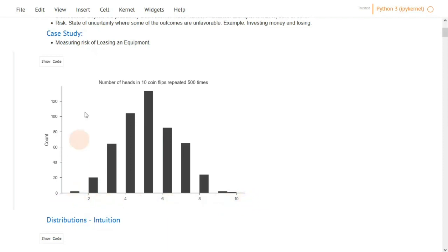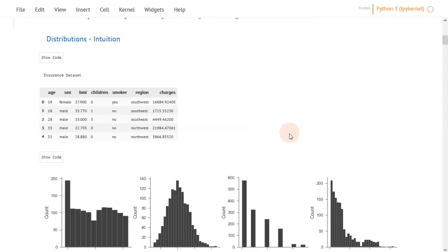We can study this behavior using a histogram, and a histogram, as we see here, depicts the possible ranges of the random variable, which is the number of heads, and their actual counts. So for example, in this experiment, 2 appeared 20 times, 5 appeared almost 150 times, 4 appeared 100 times, and so on. So we can see here that the most frequent number of heads that we can observe in this experiment is 5. So now we know what a distribution is, what a histogram is, how to depict a distribution in a histogram, and what a random variable is, and we are ready to apply these concepts to a data set.